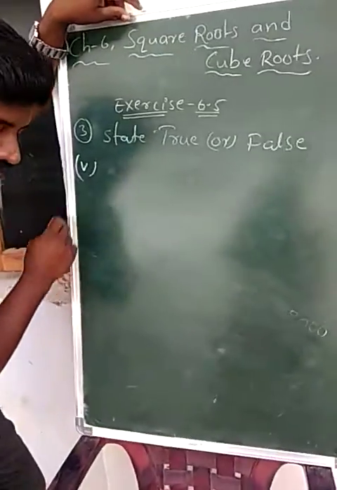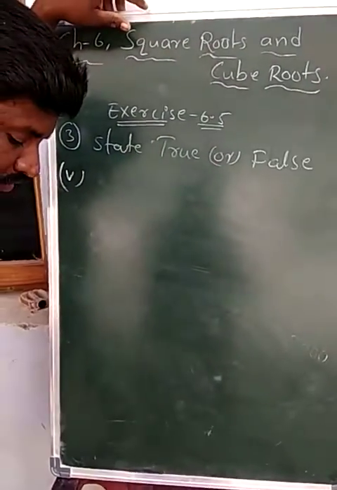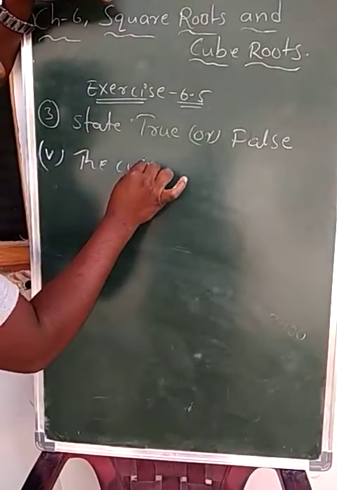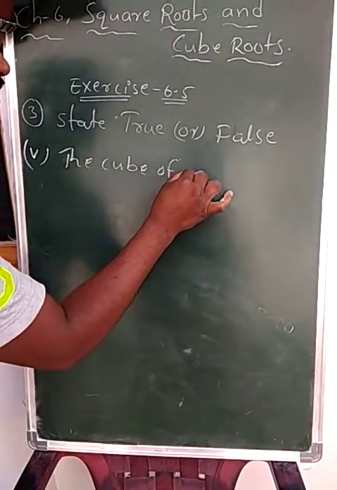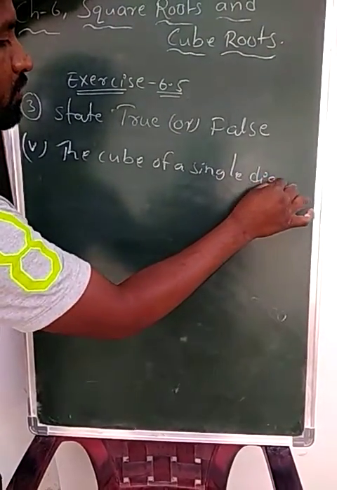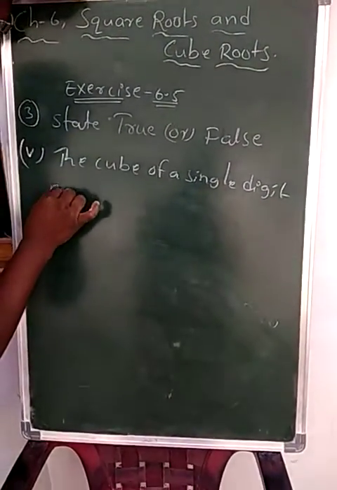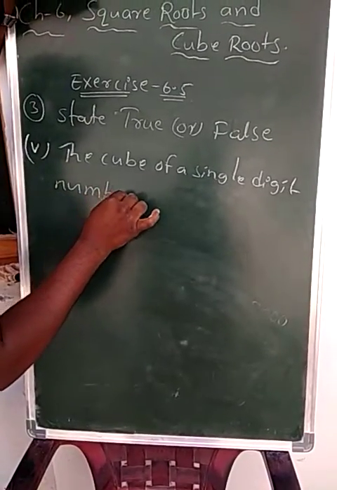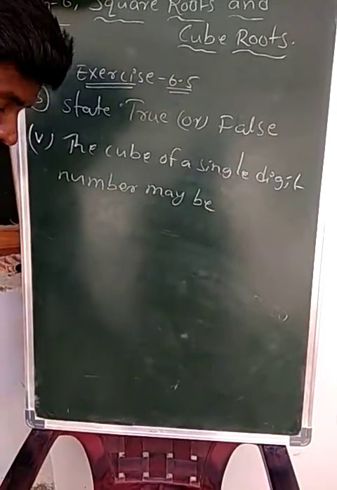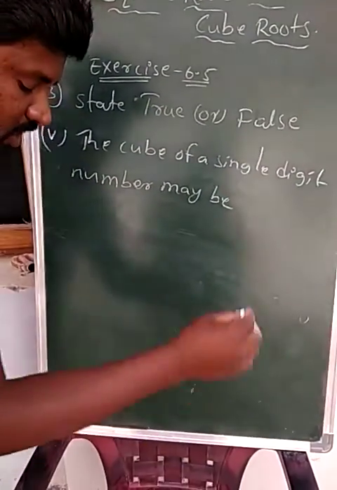Now the fifth statement is given. The cube of a single digit number may be a single digit number.